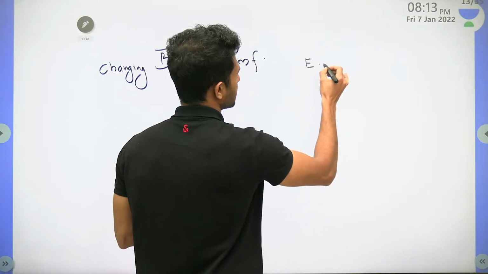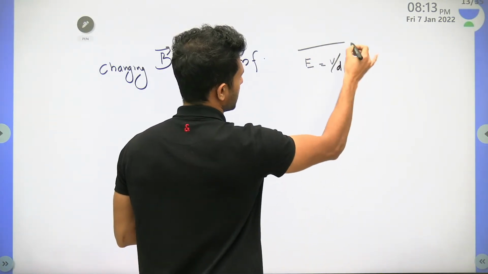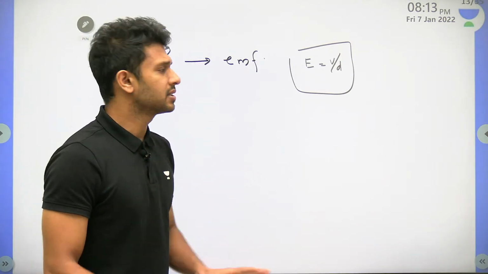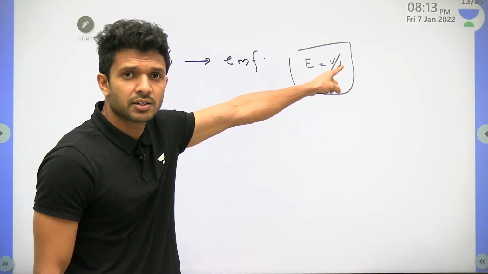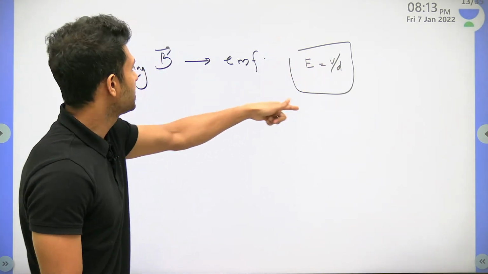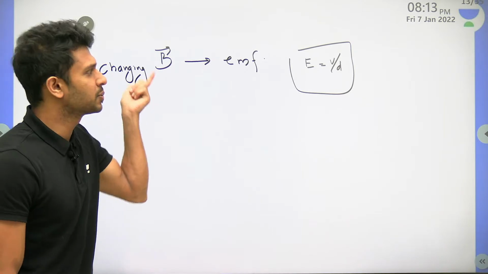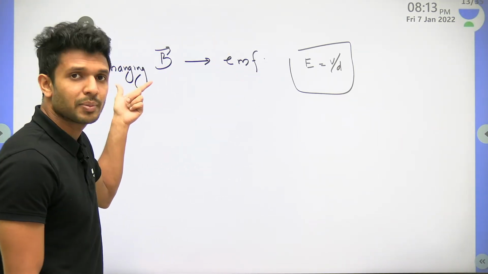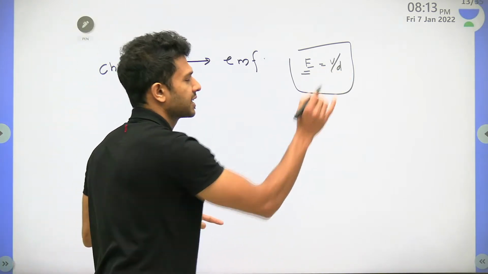The electric field is equal to V by d. Do you remember? V matlab EMF or potential difference. Iska matlab is wherever there is a potential difference, there will be an electric field, right? So when we say that a changing magnetic field is producing an EMF or potential difference, it simply means a changing magnetic field is producing an electric field.